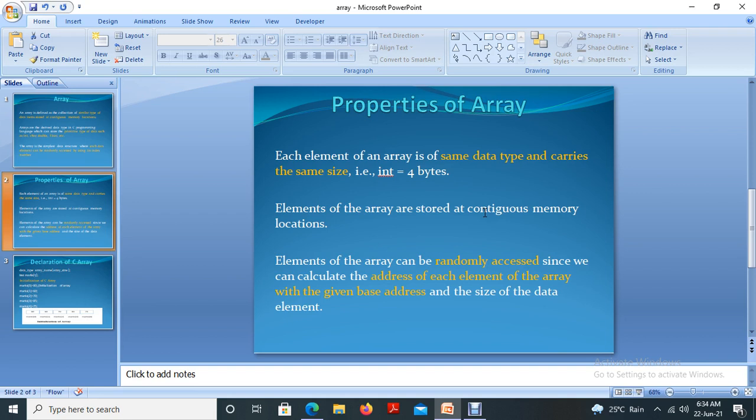Elements of an array can be stored in a continuous memory location. So all those elements are connected: the first element, then the second element, then the third element, likewise, all stored in continuous memory. Elements of the array can be randomly accessed, since we can calculate the address of each element with the given base address and the size of the element. All these concepts will be explained in the next slide.